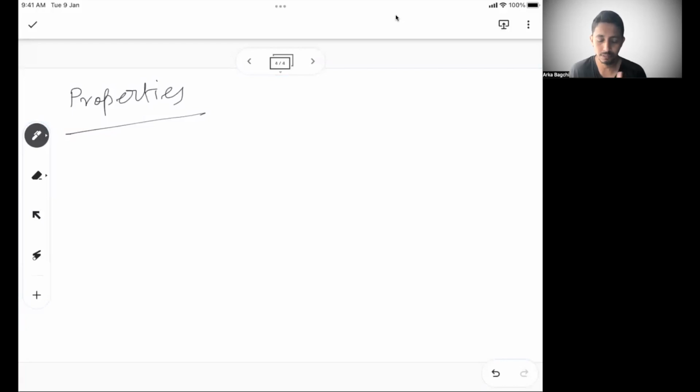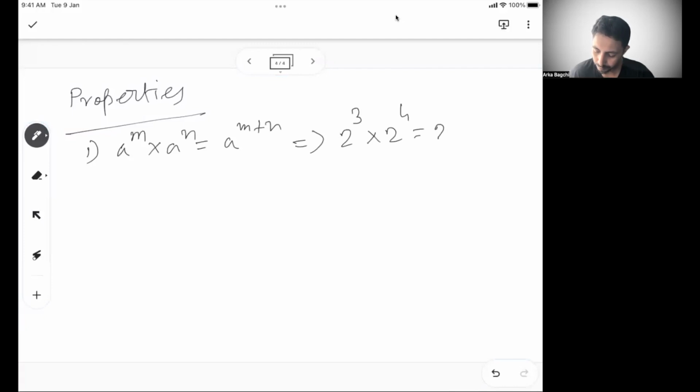So for properties, the first one is, if we write a to the power m into a to the power n, it is nothing but a to the power m plus n. For example, if I write 2 cube into 2 to the power 4, in the first case you have 3 2's, and in the next case you have 4 2's. So you have 7 2's, or 2 to the power 7, which is 3 plus 4, right? So that's the first property.